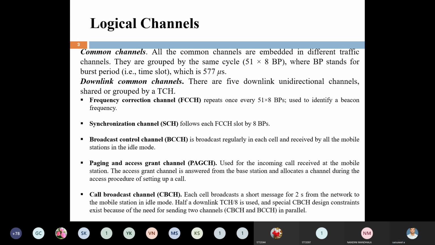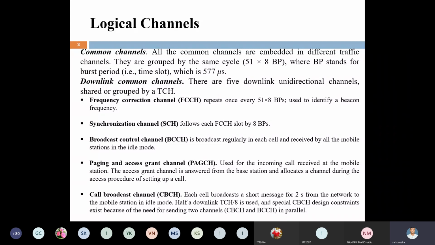Here, we can transmit data with a cycle of 51 into 8 burst periods, that is, 51 packets are transmitted with 8 time slots. What is BP here?